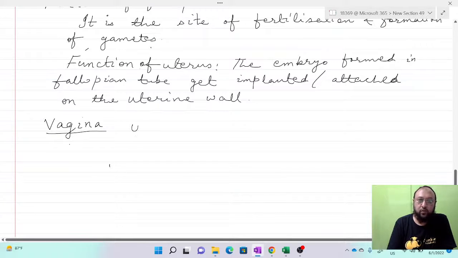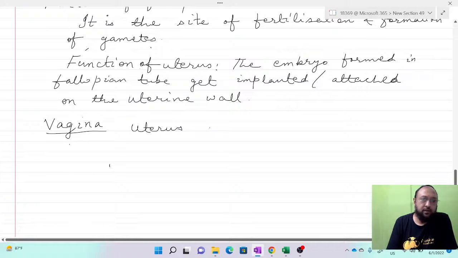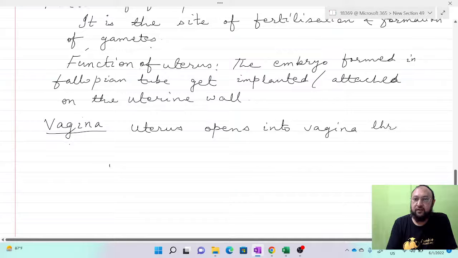Uterus opens into vagina through cervix. Now I'll show you the diagram picture again.